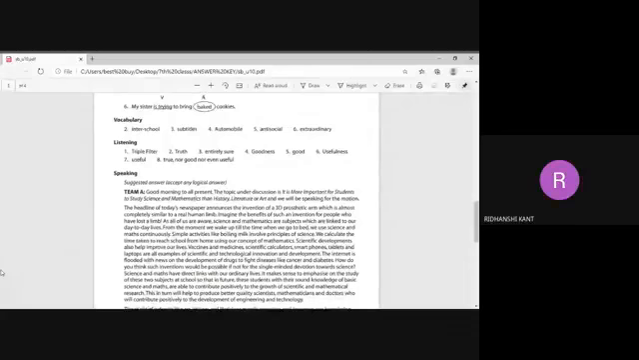Okay, good. We are having here listening, and we are having the vocabulary, where you need to add the prefixes and their meanings. Okay. Okay, ma'am.